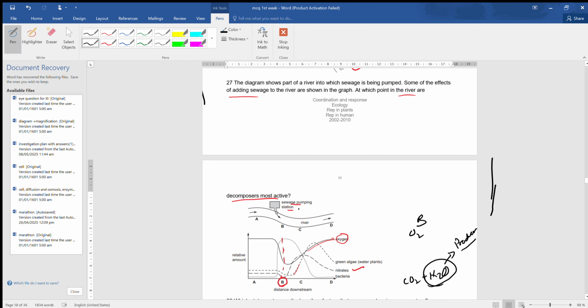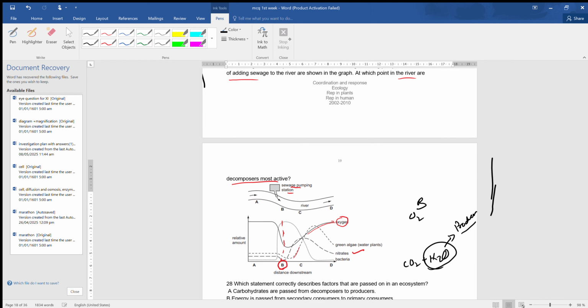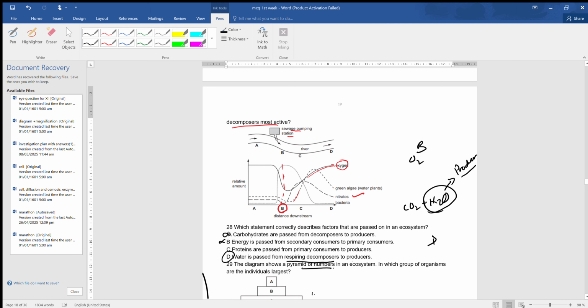So as the sewage is pumped just before D, at which point in the graph are the decomposers more active? As we can see over here at B, the concentration of bacteria is more. So what are decomposers? Decomposers are bacteria and fungi. Therefore at point B the decomposers will be more active, because at point B the nitrate concentration is more, because the decomposer will break down the organic compounds and release nitrate ions.